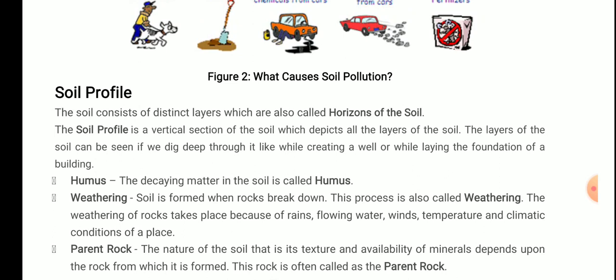Now the next topic is soil profile. The soil consists of distinct layers which are also called horizons of soil. You might have seen that diagram in which the lowermost layer is made up of rocks, then very fine rock particles, then soil, very fine particles, and then humus. Distinct means different. So the different layers are called the horizons of the soil. Definitely we know that from the core of the earth there are different types of layers, and the soil consists of distinct layers.